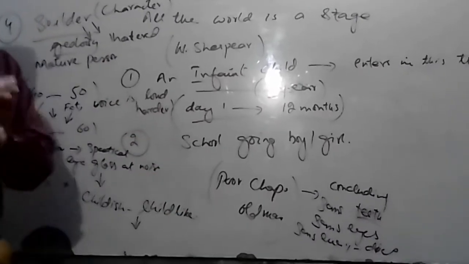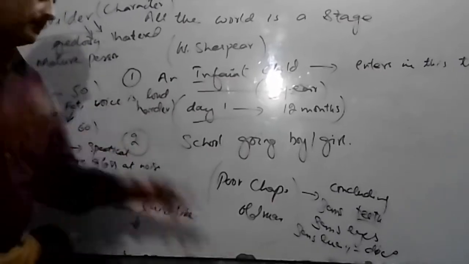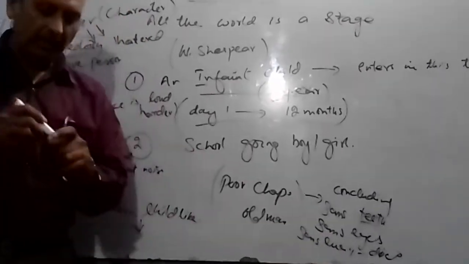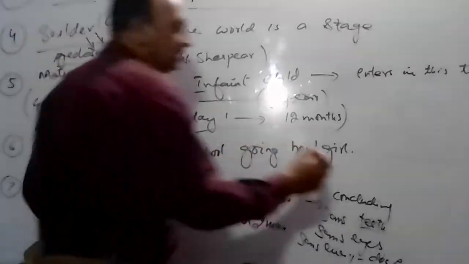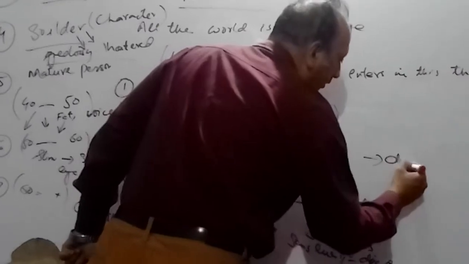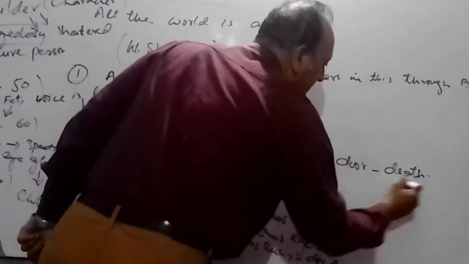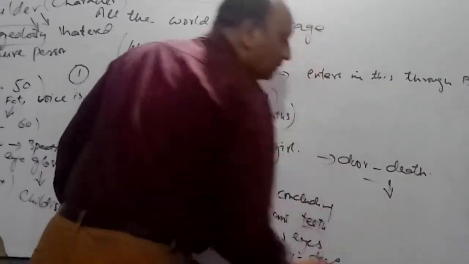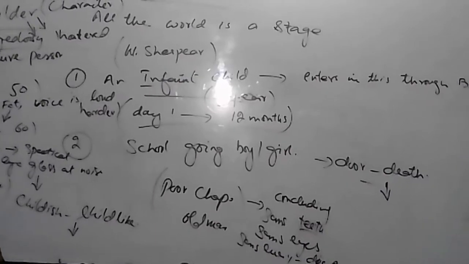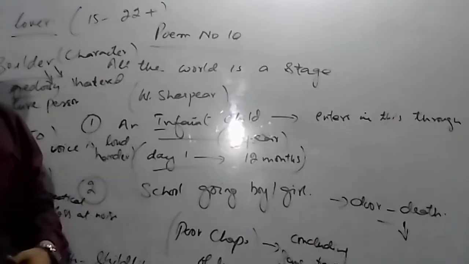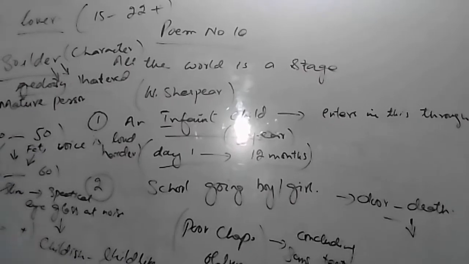Sans eyes, his eyesight totally finishes. And by sans everything, it means that he totally leaves this world with the dawn of death, and enters an unseen world, and obviously leaves the stage that we call life. So this is how we understand this point.